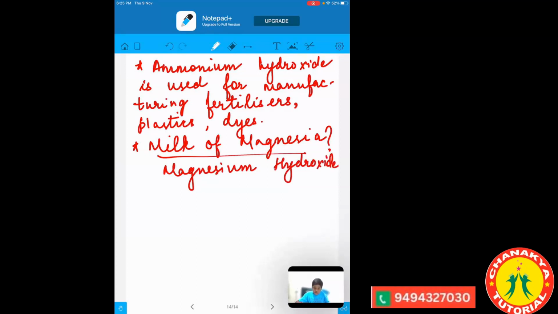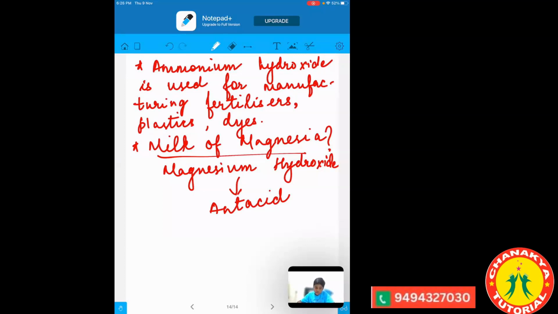So the other name of magnesium hydroxide is milk of magnesia, and it works as an antacid. So basically when there is acidity, what do we take? We take Eno or some other tablet like this. Those Eno and other tablets contain the milk of magnesia, which has base in it. Acid was already present in the stomach.